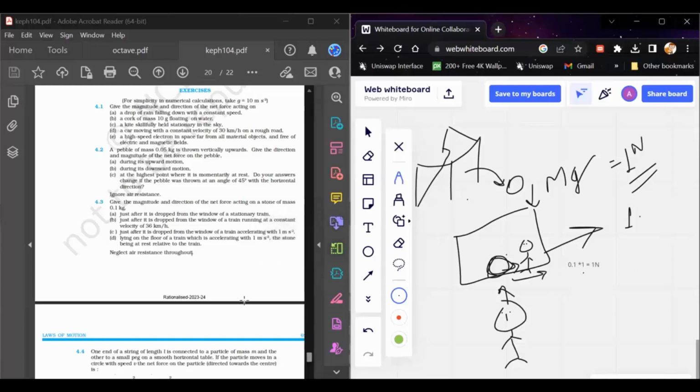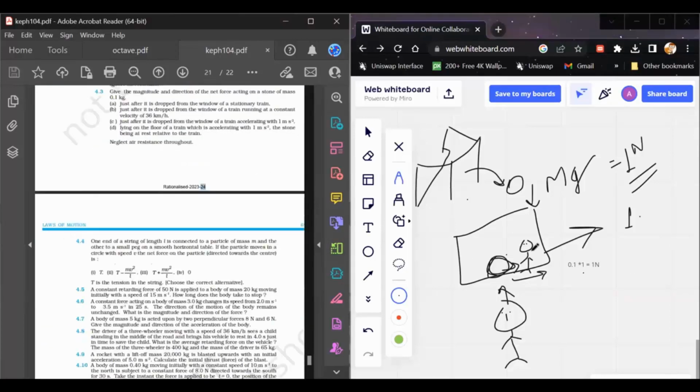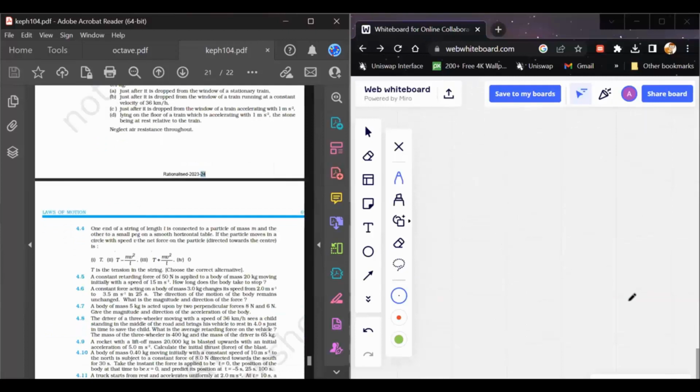Now the next question says that one end of a string of length L is connected to a particle of mass m, and the other to a small peg on a horizontal level. If the particle moves in a circle with a speed v, the net force acting on the particle directed towards the center is.